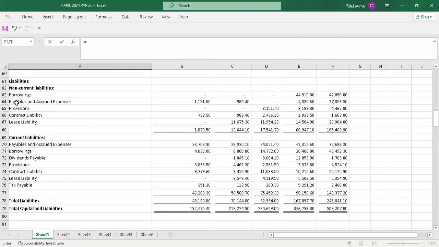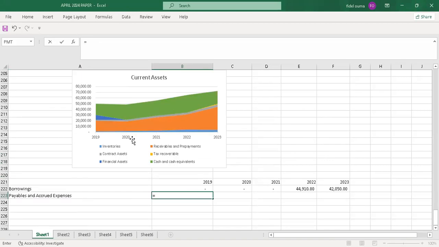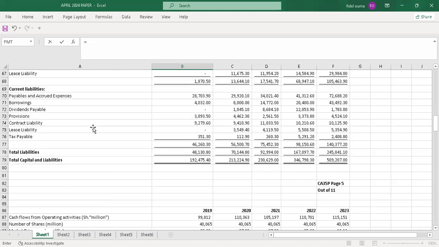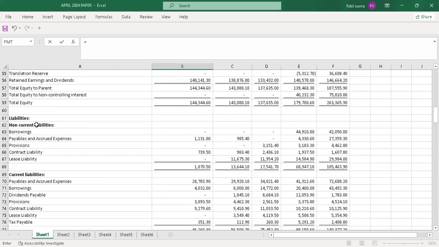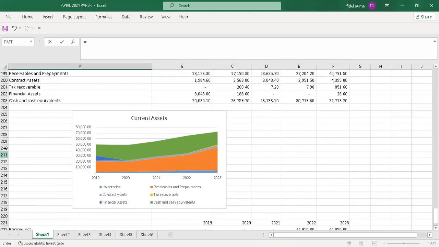Then we have payables and accrued expenses. Payables and accrued expenses. So I just pick this. I drag. Then we move to the next item.